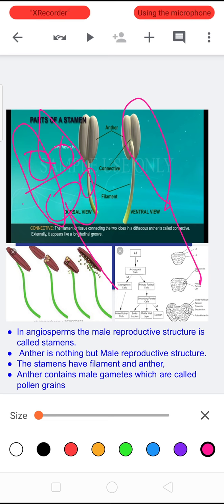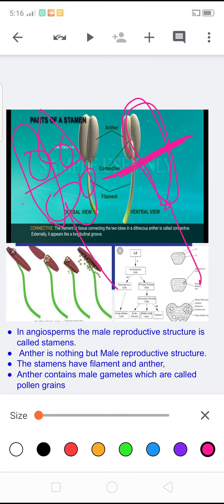Coming to the monothecous anther, anther having only one lobe is called monothecous anther. This is found in the Malvaceae family. Only one septal wall separates the anther into two lobes or two pollen sacs. This is about dithecous and monothecous anther types.